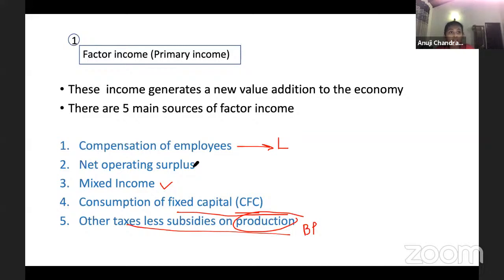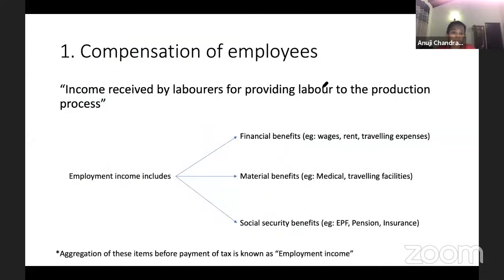So compensation of employees is the return that the employees get, the wages in other terms. So it is the income received by the laborers. We categorize this into 3: financial benefits, that is the salaries they get, the traveling expenses, the allowances they get; material benefits, such as medical and the traveling facilities they give, like a car that is given to you, not the allowance given for you to spend; then social security benefits such as EPF, pension, and insurance. So the aggregation of these items is the employment income.